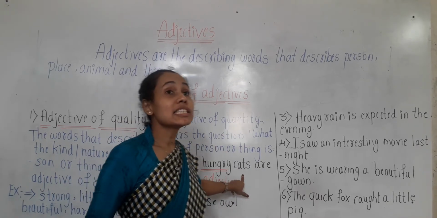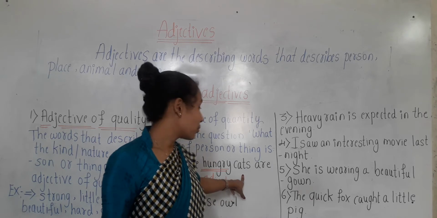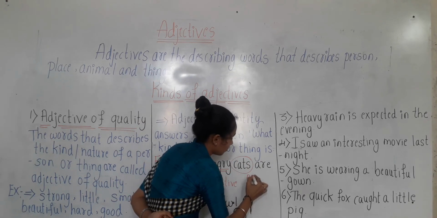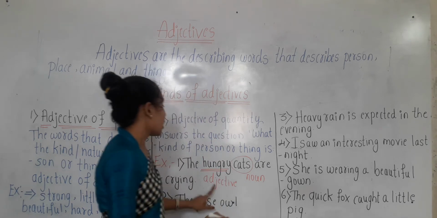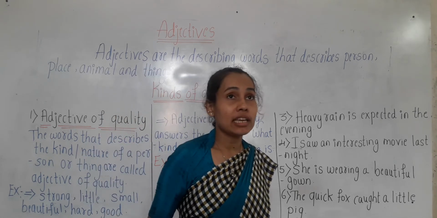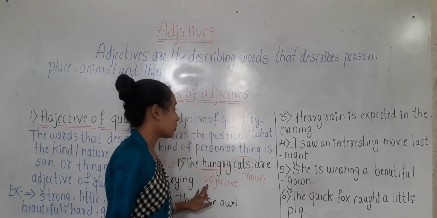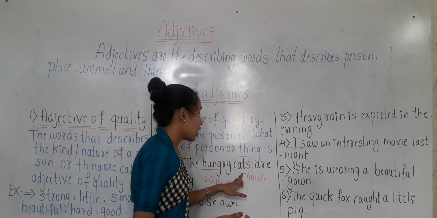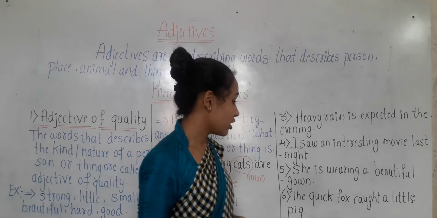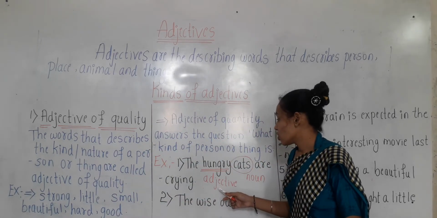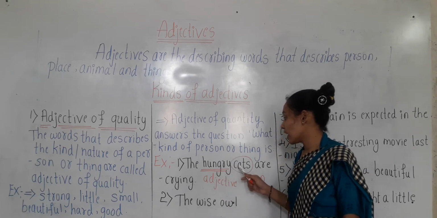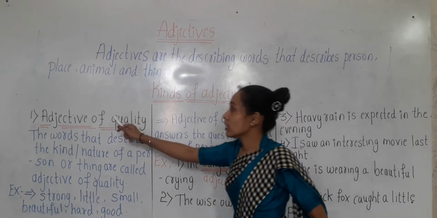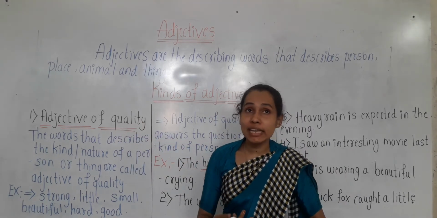which is describing the noun. Which is the noun here? Cats are the noun. So here hungry is the quality, that is describing the noun cats. Here the adjective is hungry, describing the noun cats. So here hungry is denoting the adjective of quality.